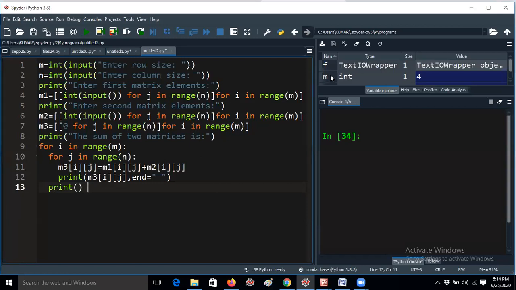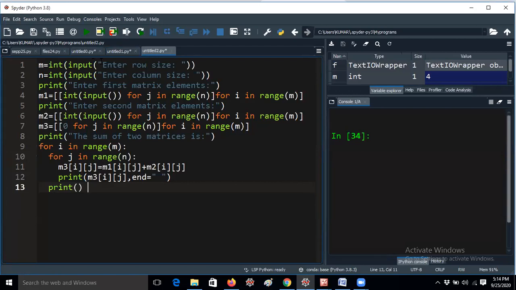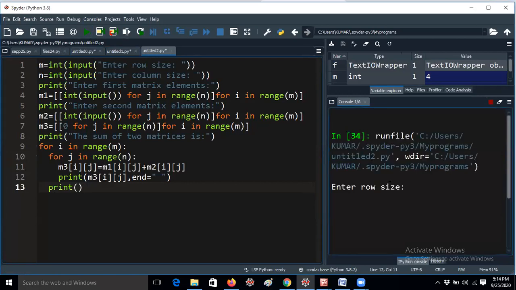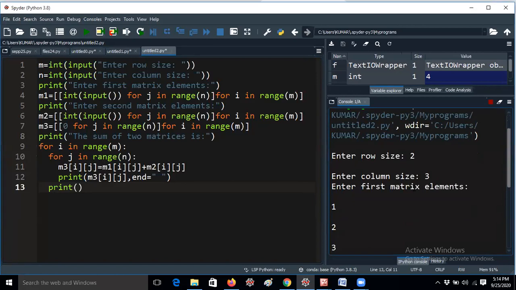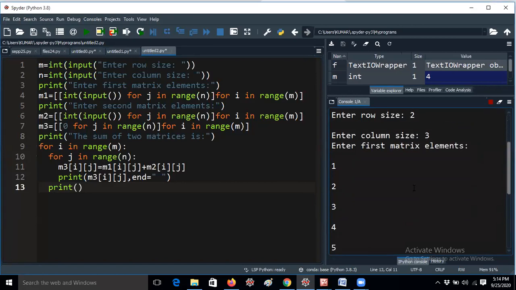You can check here, and I will explain, guys. I will explain how you have to take the input. Let me run this program first. Enter the row size. If I'm giving 2, and column size 3, enter the matrix elements. I'm giving 1, 2, 3, 4, 5, 6. 2 by 3 means we have to enter 6 elements only.